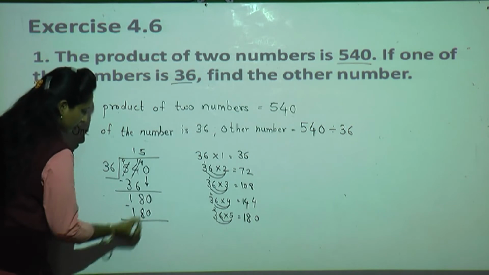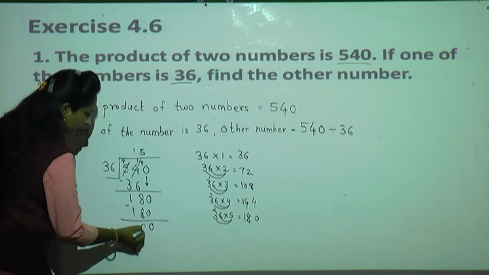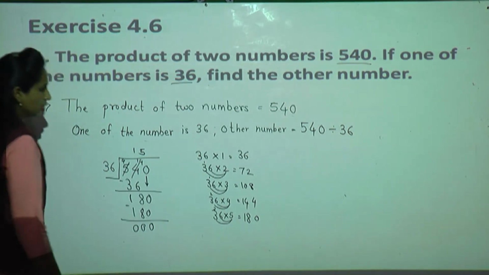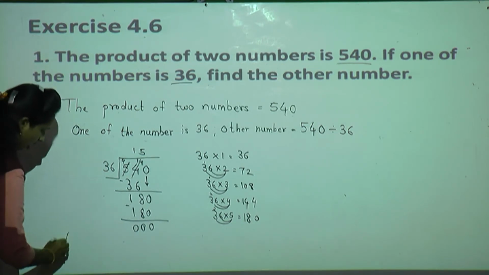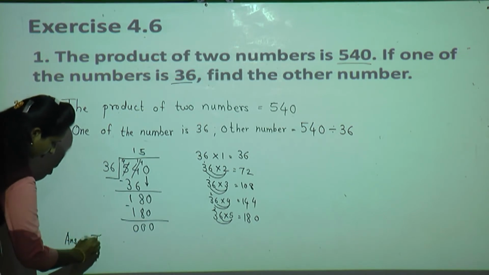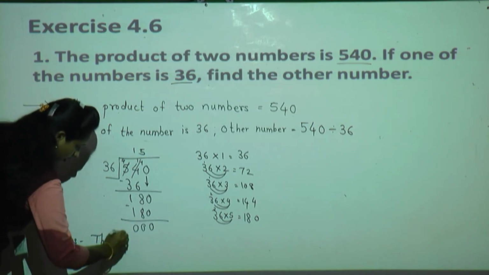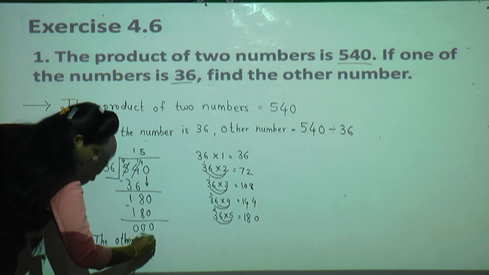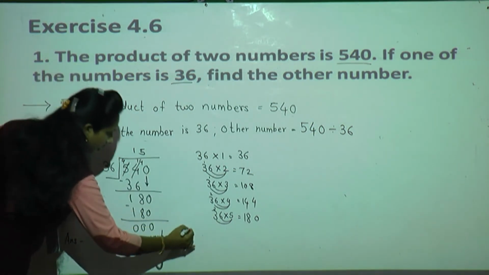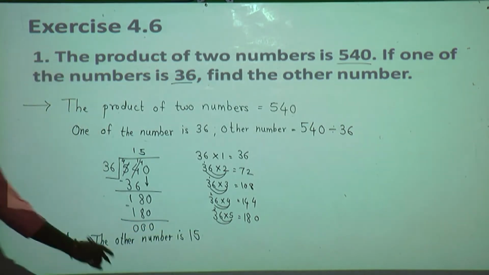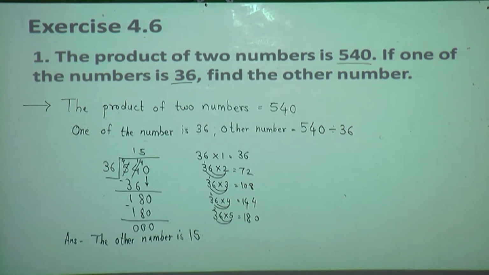Now do the subtraction. 0 minus 0, 0. 8 minus 8 is 0. 1 minus 1 is 0. So what is the other number? Yes. Now you can write your answer. The other number is, what is quotient? 15. Got it? Clear? Shall we move to the next question? Yes, now we will move to the next question.